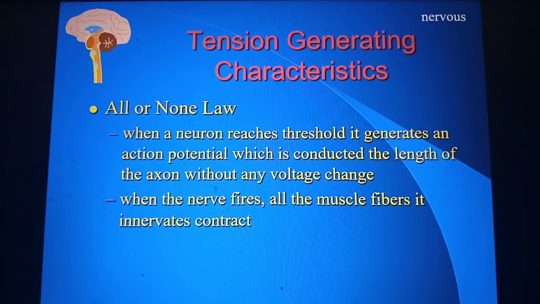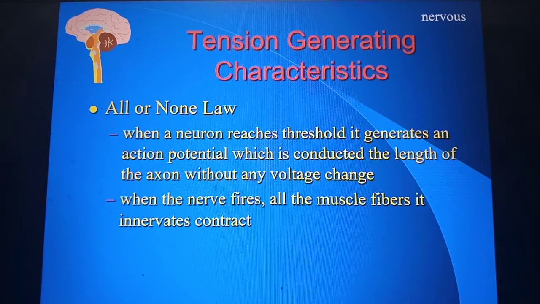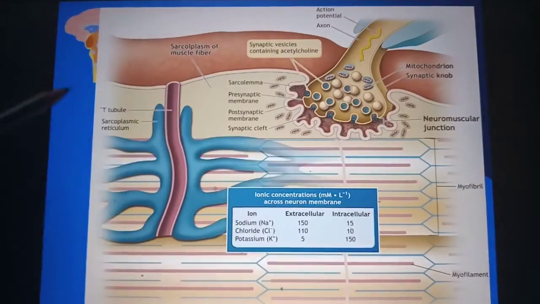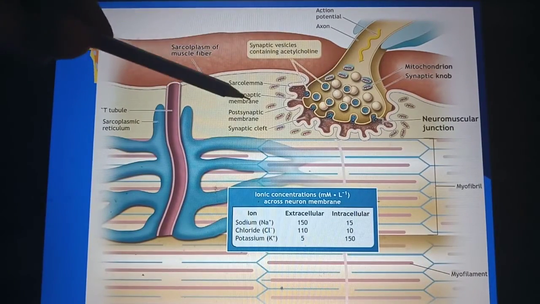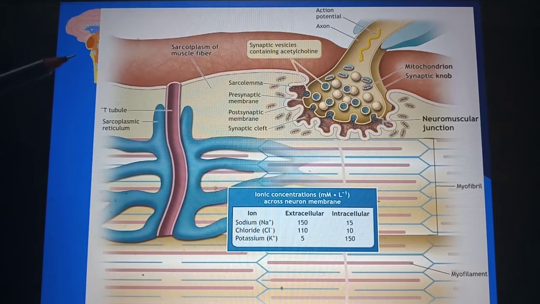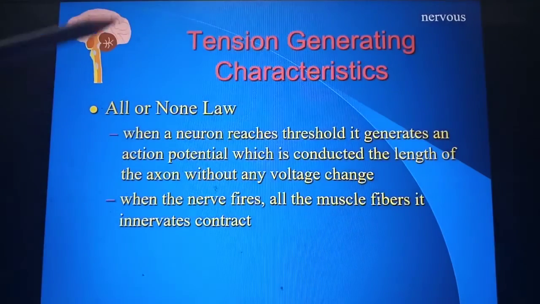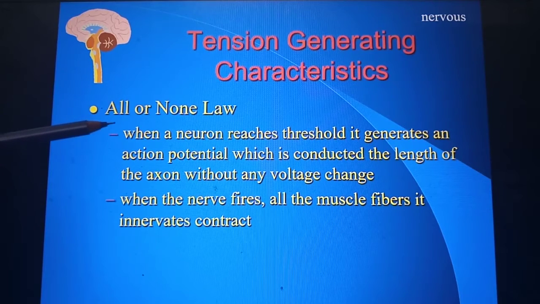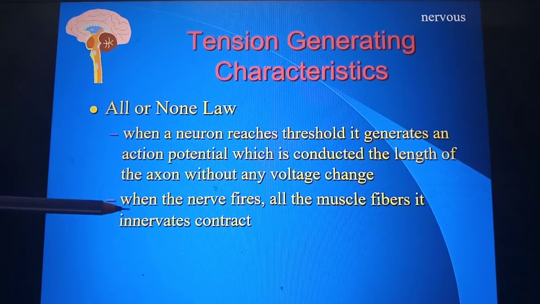So in this way of conduction from the nerve to the muscle, there are different ways in which the muscle gets excited. When the neuron reaches threshold, it generates an action potential which is conducted through the length of the axon without any change. When the nerve fires, all the muscle fibers it innervates contract.